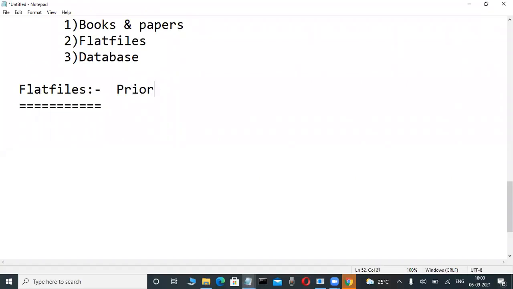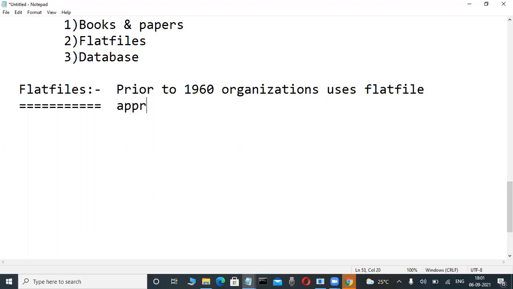Write it. Prior means before. Prior to 1960, organizations used the flat file approach in data management.